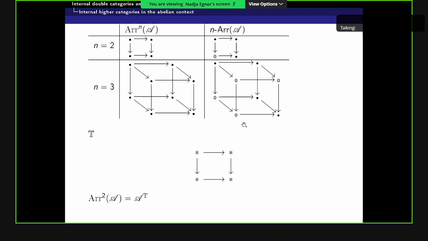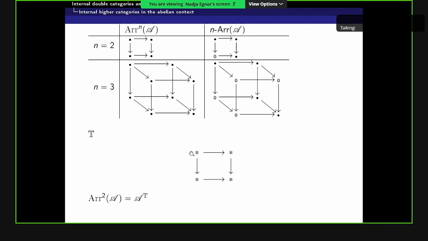And the way I want to think about these categories now is via functor categories. So yeah, we've seen the double arrow categories. These are the commutative squares. So here, this is a functor category from T to A, where T consists of these four objects.